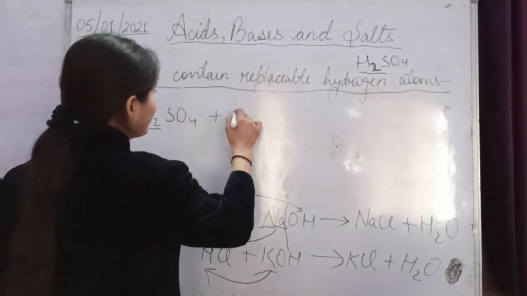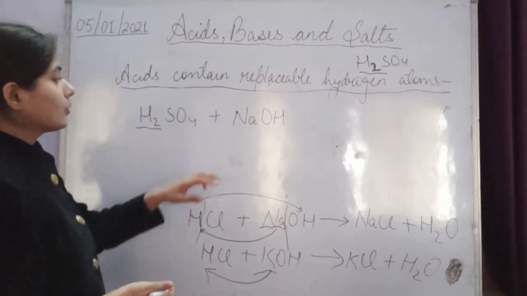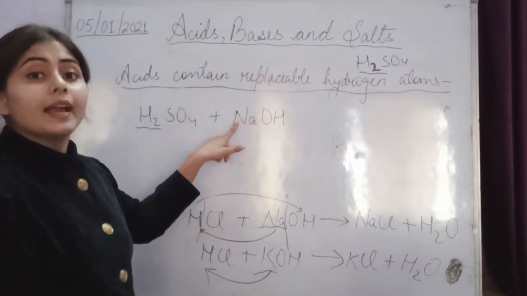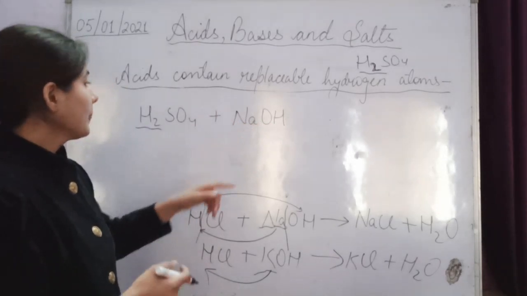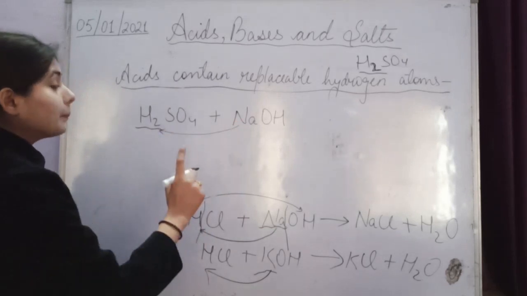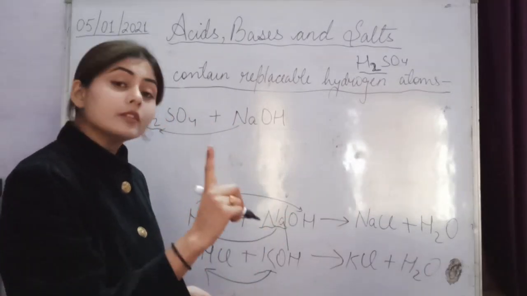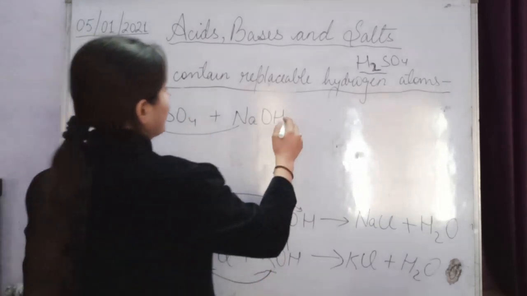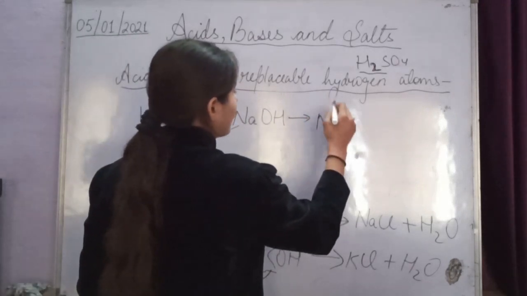Now let's take a metal compound like sodium hydroxide. In this base you can see that sodium metal is there. So this sodium metal replaces this hydrogen, but one sodium metal replaces only one hydrogen. Got it? So it will form NaHSO4.